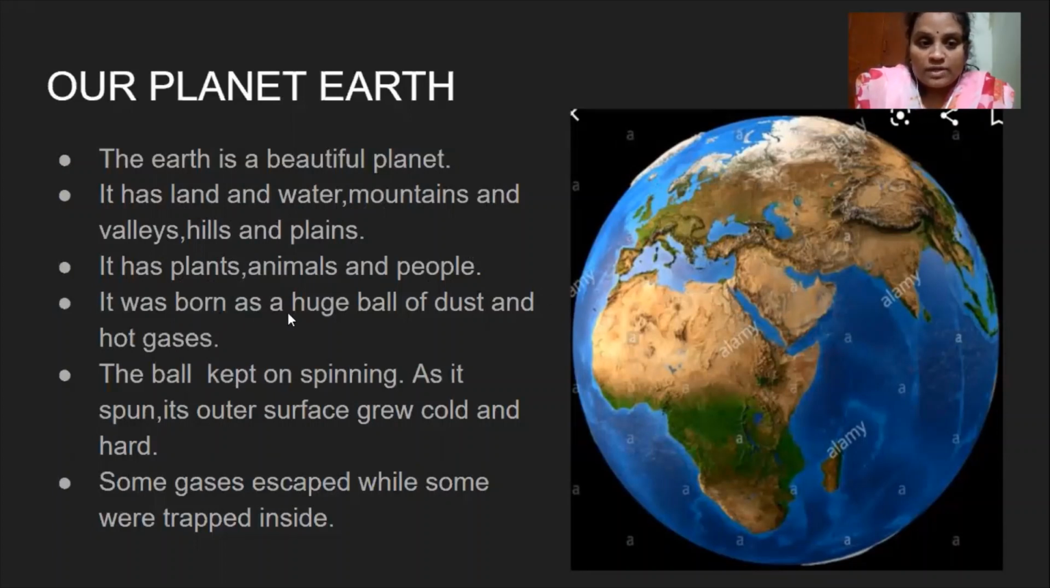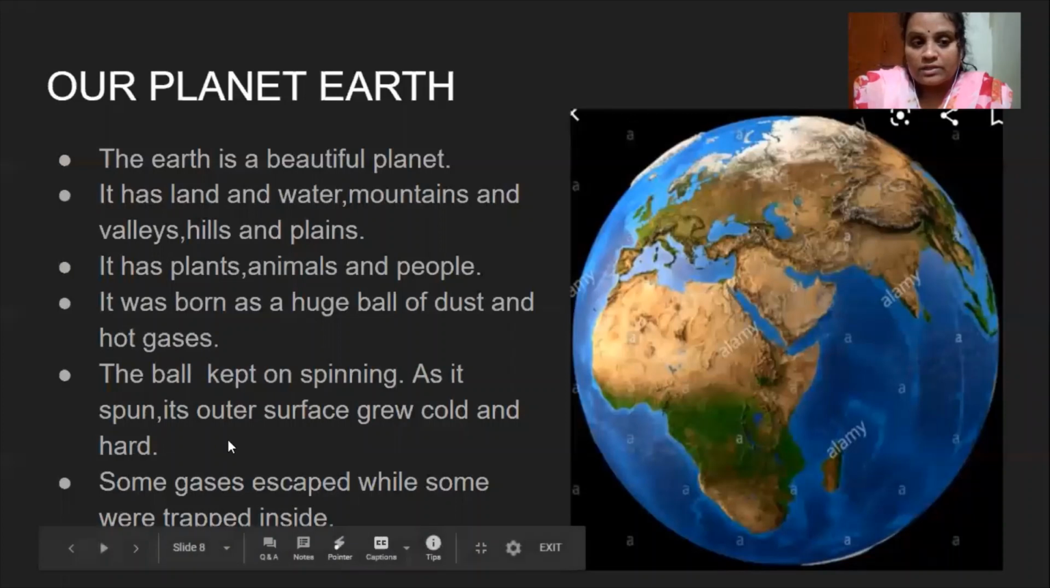It was born as a huge ball of dust and hot gases. It means our Earth was a huge ball of dust and hot gases, and the ball kept on spinning. As it spun, its outer surface grew cold and hard. Here the ball means our Earth. Our Earth kept on spinning.